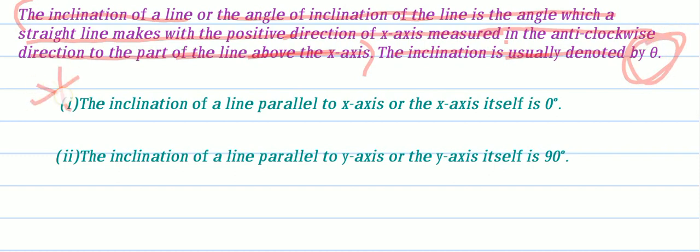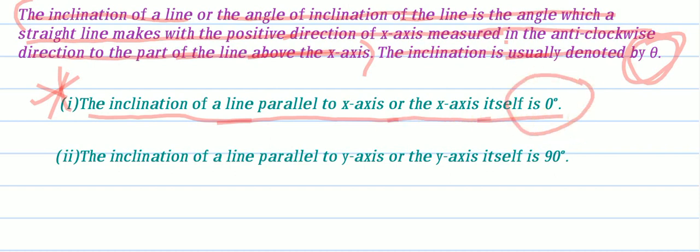This point is very important. Inclination of a line parallel to x-axis or x-axis itself is 0 degrees. Why? Because x-axis does not make any angle with x-axis. So theta is 0. So inclination is 0. X-axis is also known as horizontal line. So inclination of horizontal line is also 0.